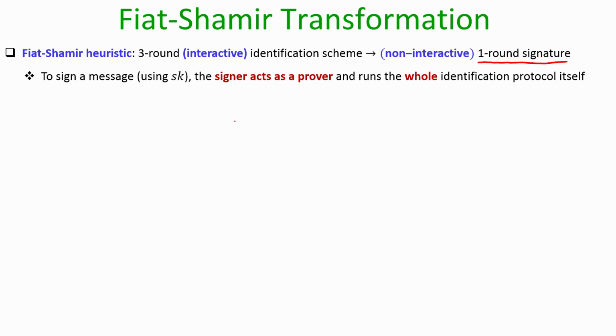That means, in the 3 round interactive protocol which was there for the identification scheme, the challenge would have been picked by the verifier, but after this transformation, even the challenge will be picked by the prover itself.